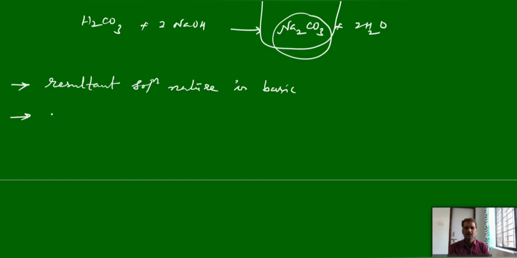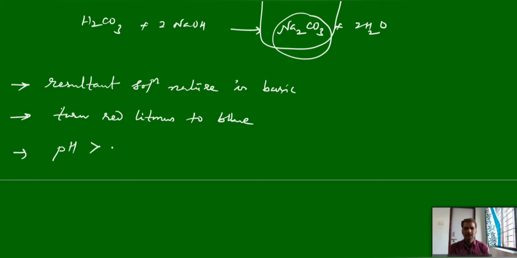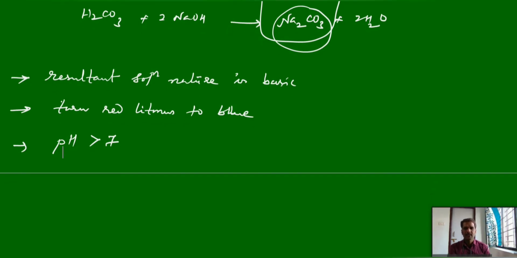This type of salts turn red litmus to blue. Again pH value: for this type of solutions, what is the pH? More than 7. So these are a few important points about the salt of weak acid and strong base.